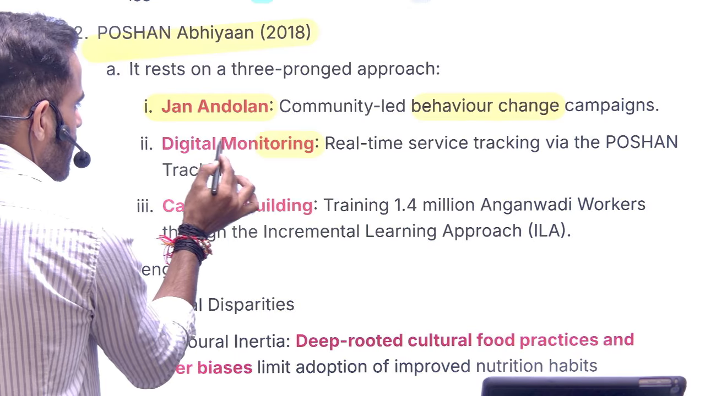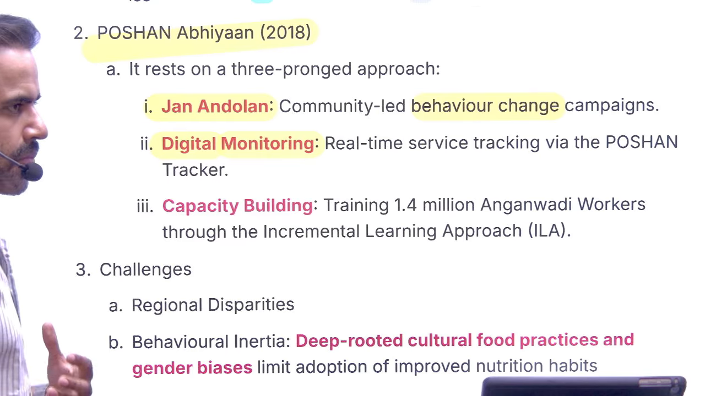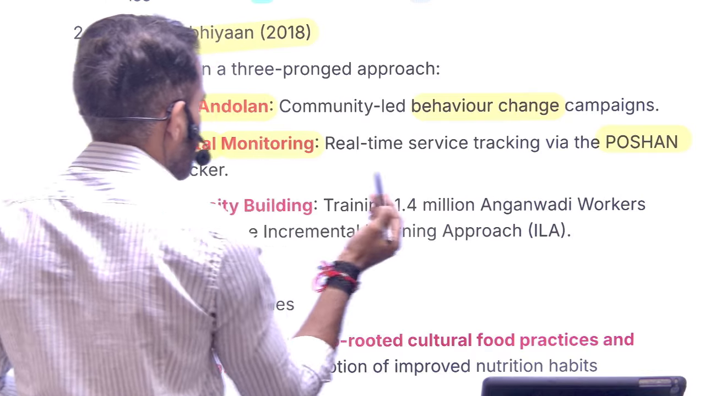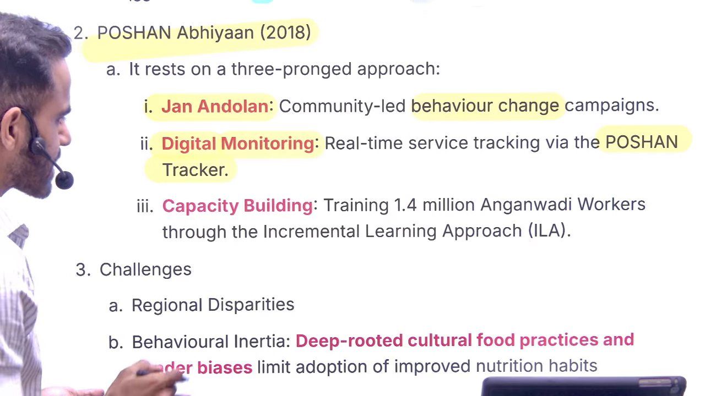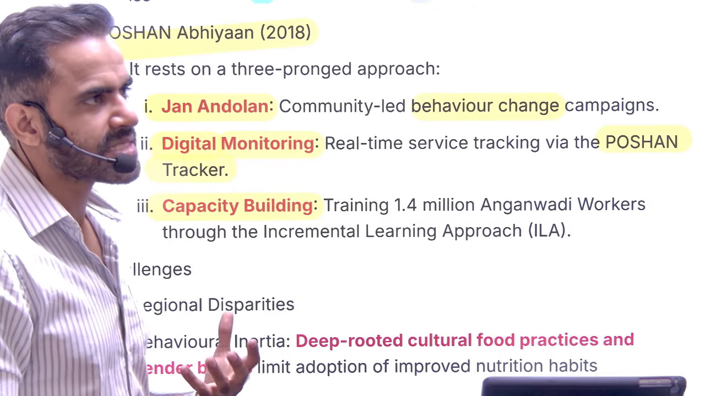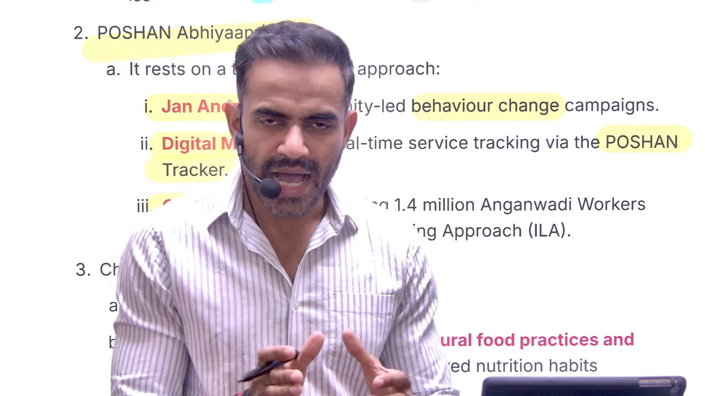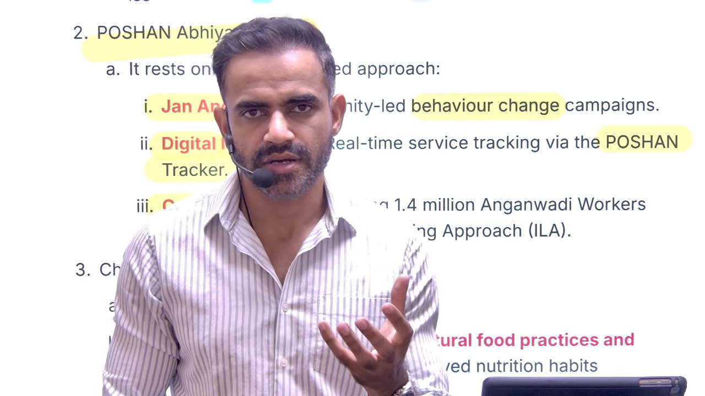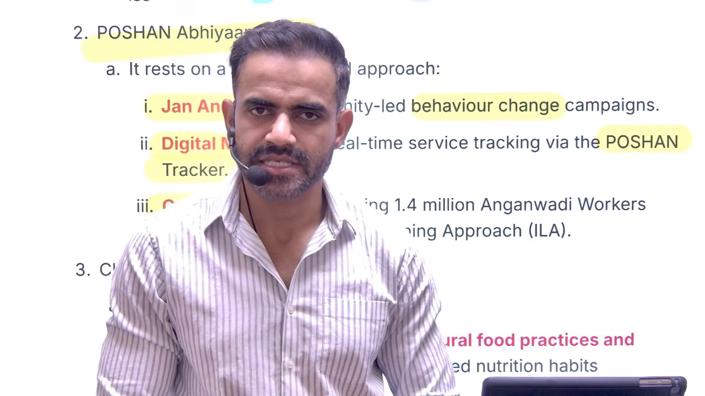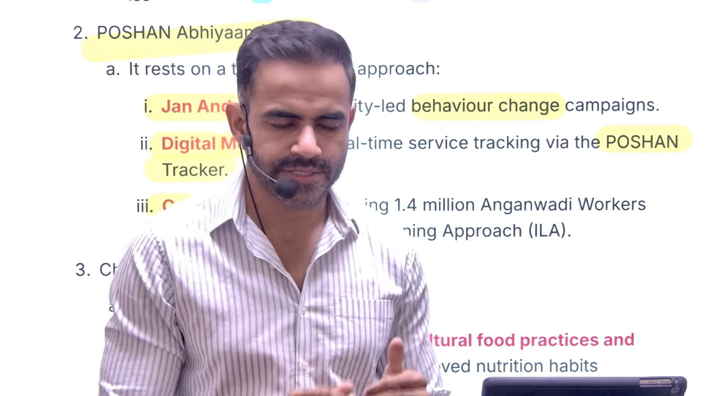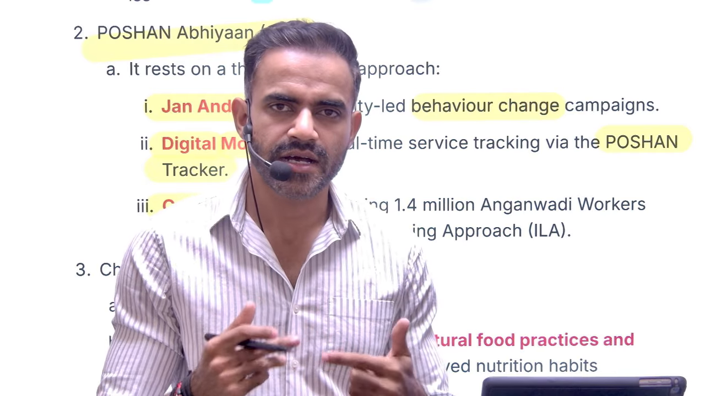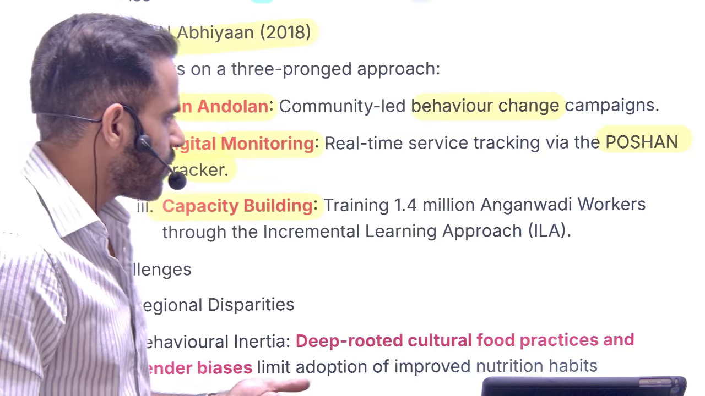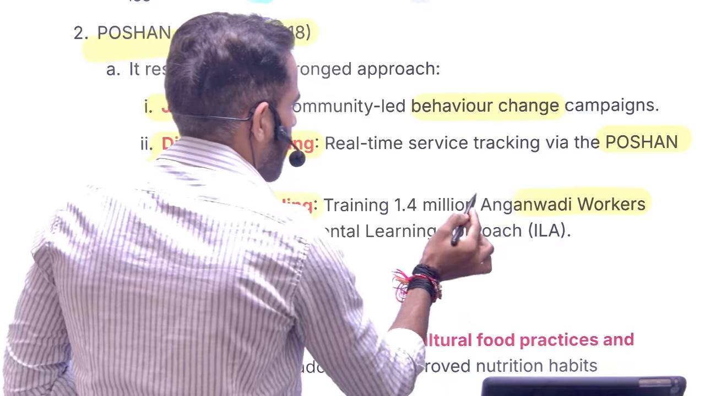Second, we are monitoring with the help of digital technology. Monitoring basically means checking the levels of nutrition. For that purpose, we have a Poshan tracker. The name itself is self-explanatory. And third is capacity building. Whenever there is the term capacity building, it simply means we are teaching new things to our staff, to our professionals. When there is capacity building of civil servants, we are giving them a new skill set so that they can provide better services. Similarly, the government is focusing on the capacity building of Anganwadi workers.